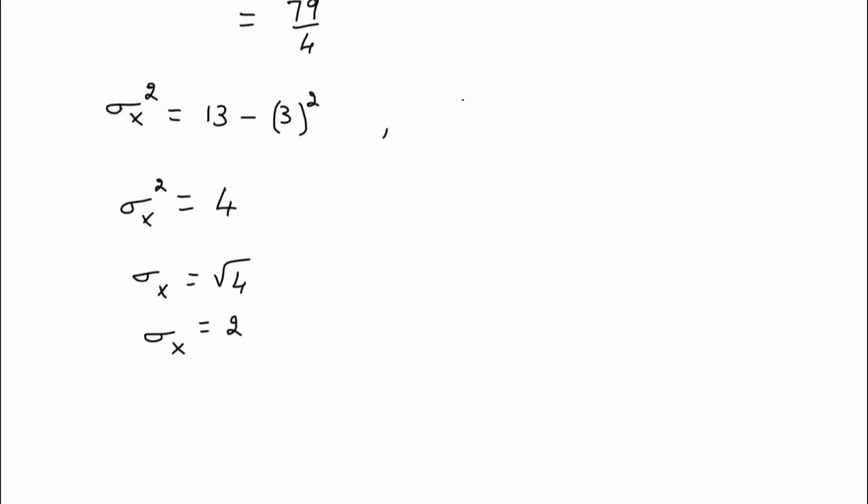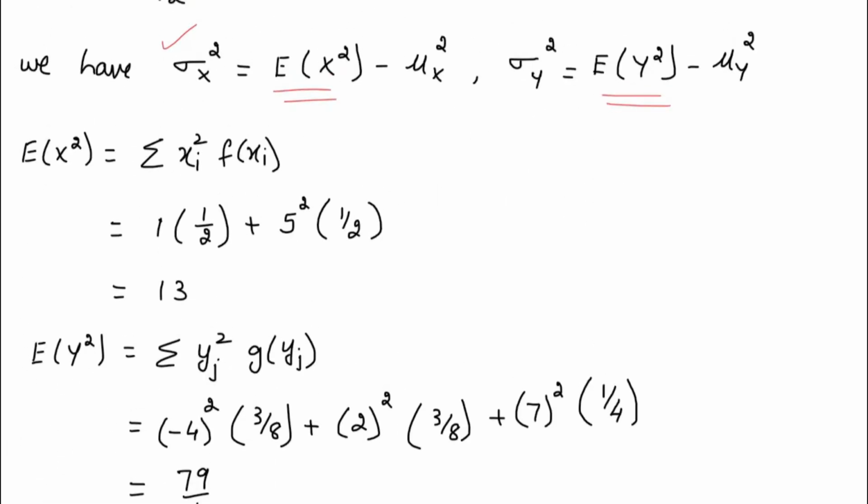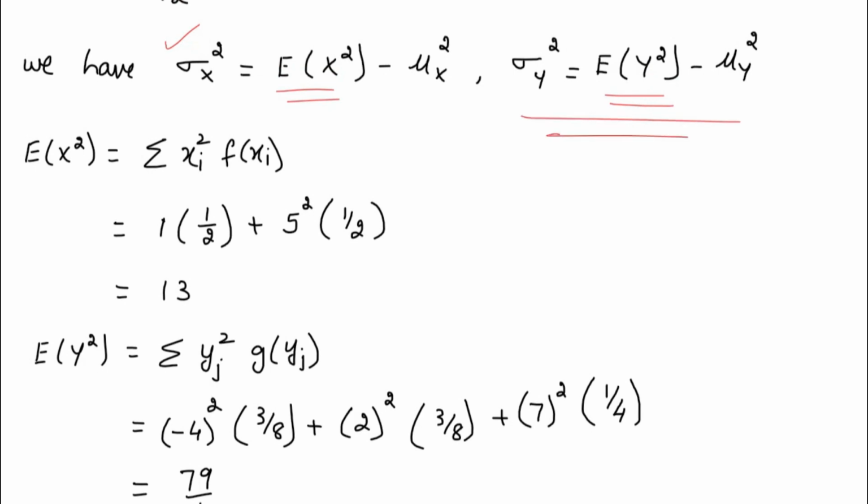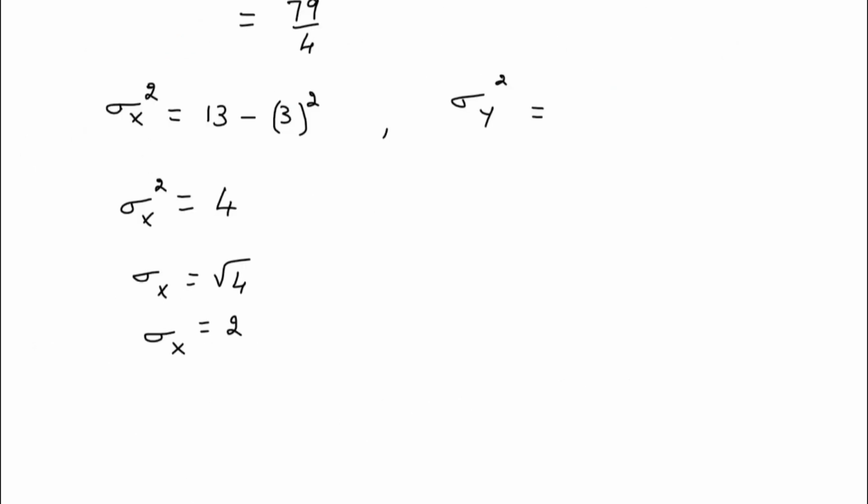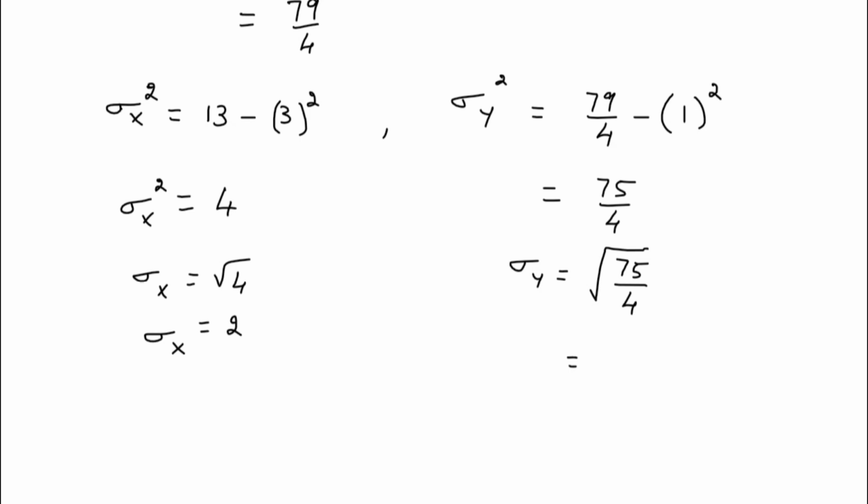Similarly, we'll try to find out sigma y square. Sigma y square, you already know the formula that you have. Sigma y square is this particular formula. E of y square is 79 by 4 minus the mu y value, which is 1. So it is just 1 square. It is 75 by 4. Therefore, your value of sigma y will be root of 75 by 4. Approximated to two decimal places, the value is 4.33.